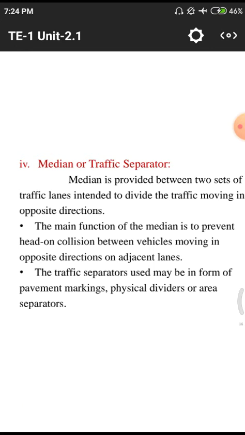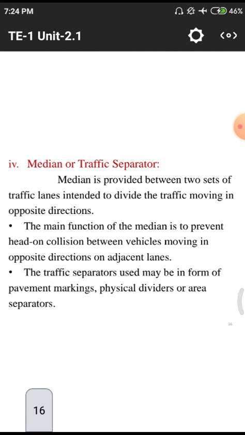In mathematical knowledge we are having mean, median and mode. Like that, in transportation also we are having a median. That means a median is provided between two sets of traffic lanes, intended to divide the traffic moving in opposite directions.